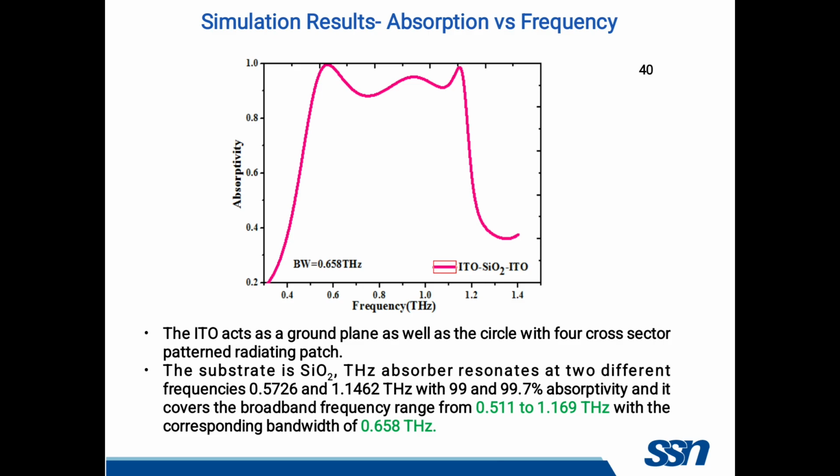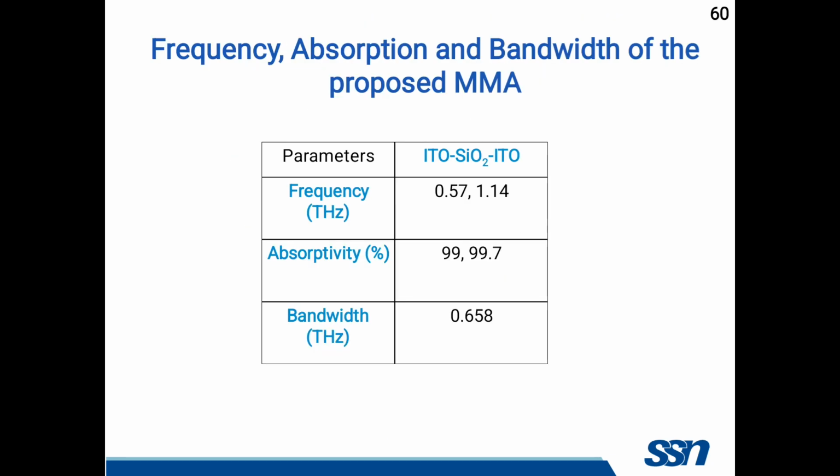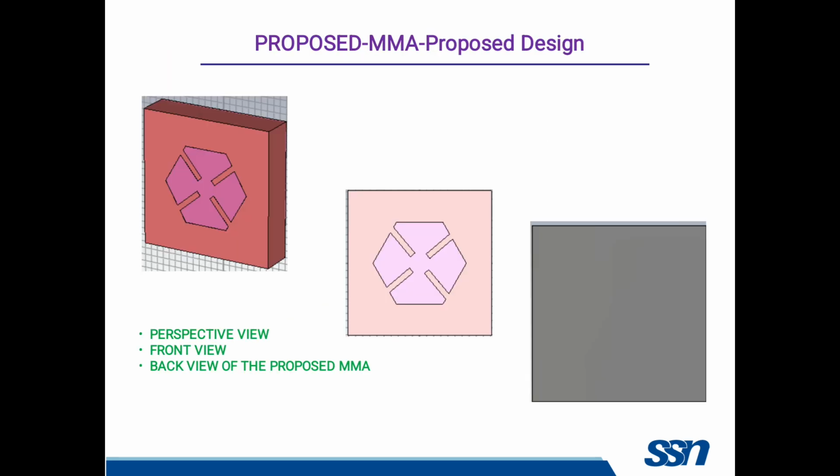So here ITO is the ground plane, SiO2 is the dielectric substrate, and there are 2 different frequencies, 0.5726 and 1.1462 terahertz, with 99 and 99.7% absorption. And it covers the broad frequency range from 0.511 to 1.169 terahertz with a corresponding bandwidth of 0.658 terahertz. So our resonant frequencies are 0.57 and 1.14, absorption rates are 99 and 99.7%, and bandwidth is 0.658.